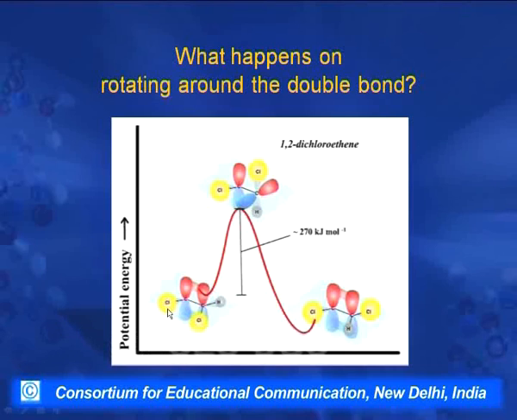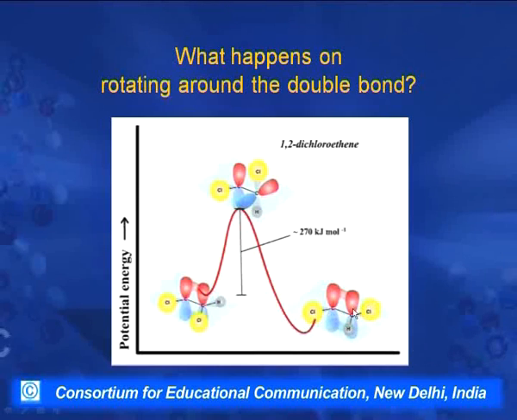Now if I want to change the position of these two atoms, I must break this pi bond. For this, energy is required to break the pi bond, and when energy is supplied, when it reaches here, it has the maximum energy when these orbitals are at 90 degrees to each other and there is no overlapping at that time. Then further rotation starts the overlapping again, a bond is again formed, but now the two atoms have changed their positions.